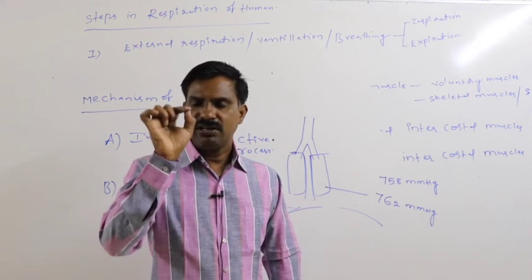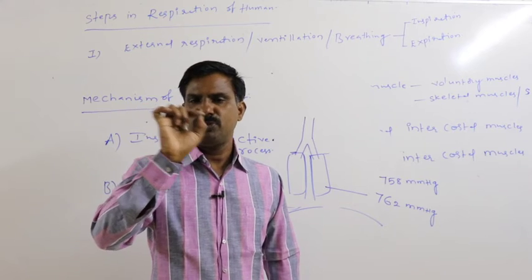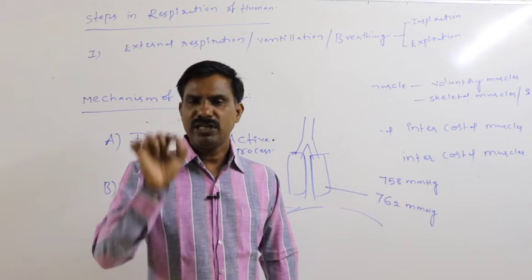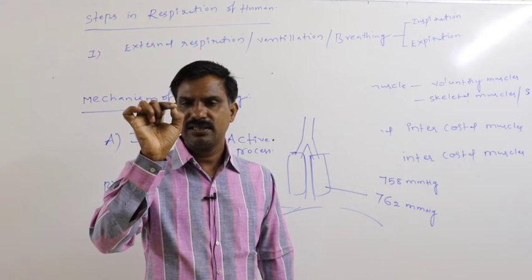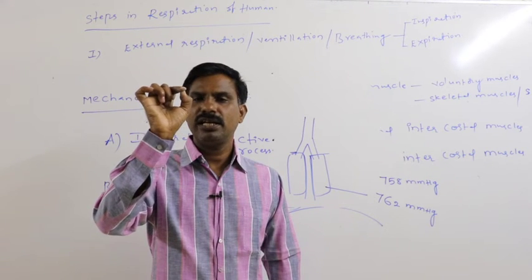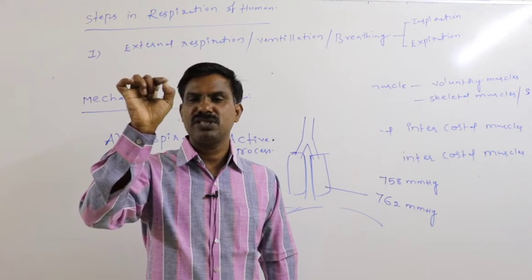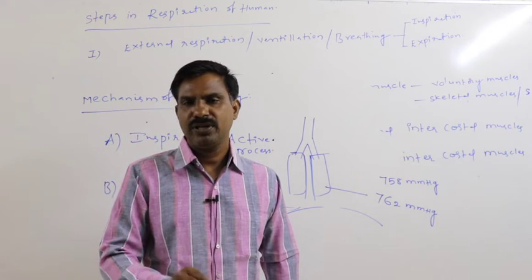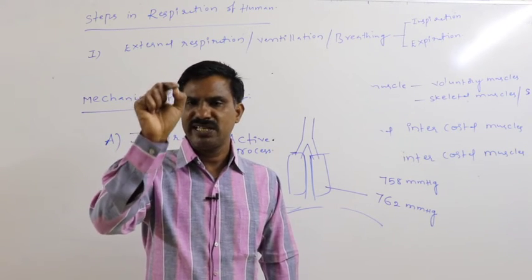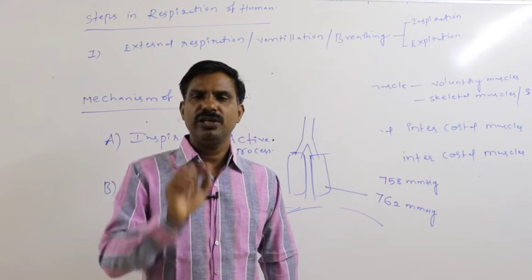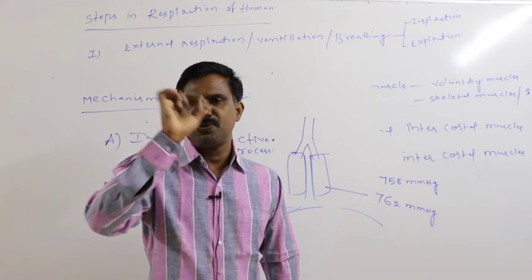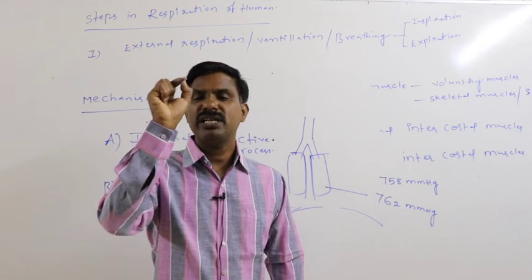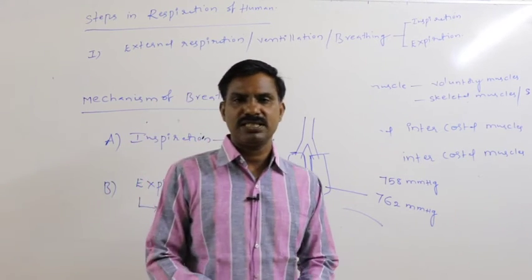Definitely for normal expiration muscle contraction may not be required, but for forced expiration the internal intercostal muscles and abdominal muscle contraction must be required. So for that purpose energy is required. So forced expiration is an active process, normal expiration is a passive process.